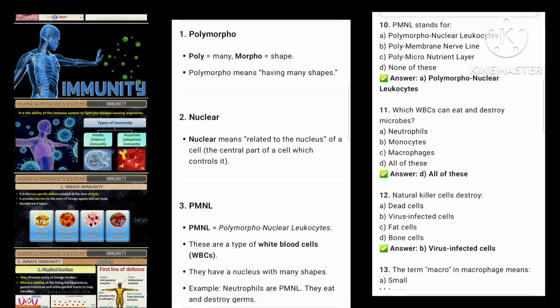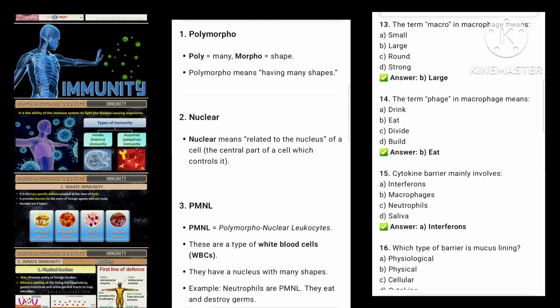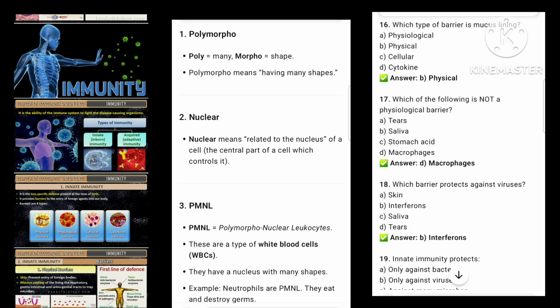Polymorpho means having many shapes. 2. Nuclear. Nuclear means related to the nucleus of a cell, the central part of a cell which controls it. 3. PMNL. PMNL equals polymorphonuclear leukocytes. These are a type of white blood cells, WBCs. They have a nucleus with many shapes. Example: neutrophils are PMNL. They eat and destroy germs.